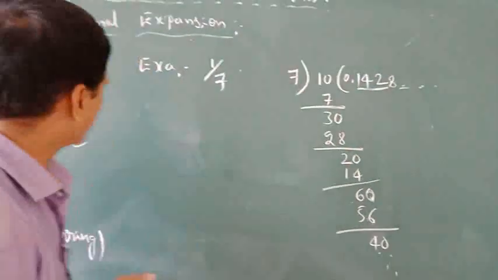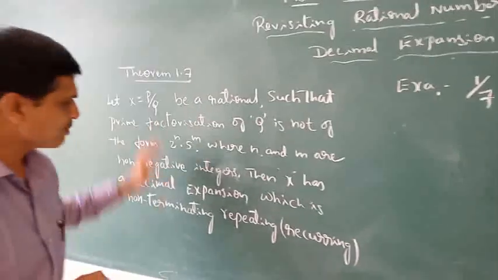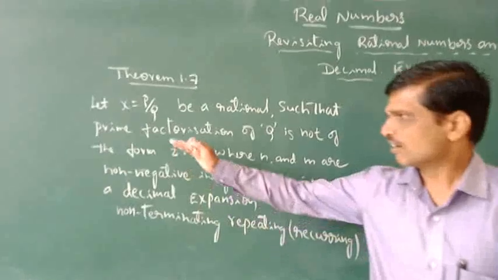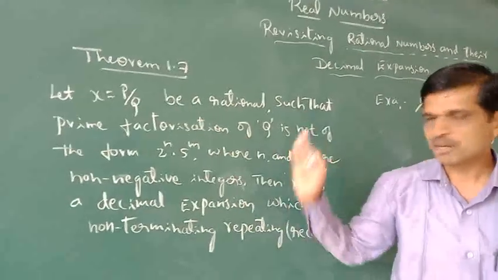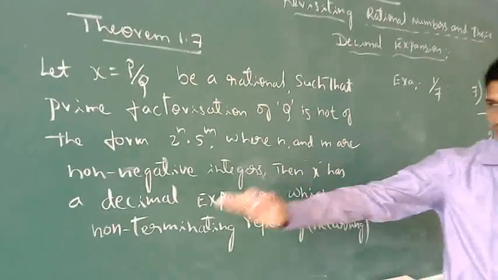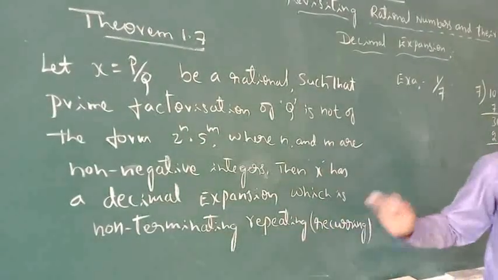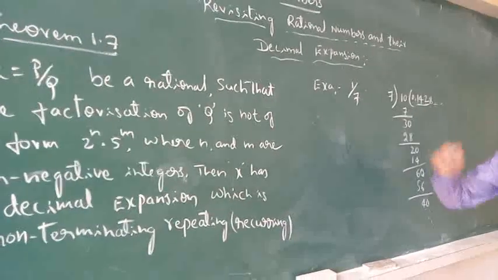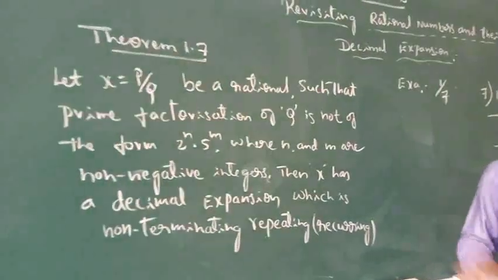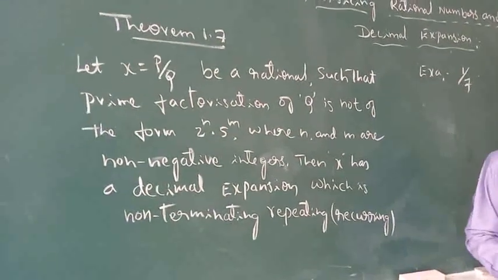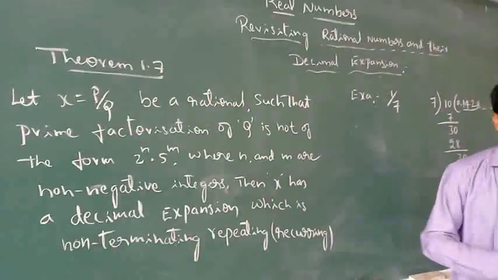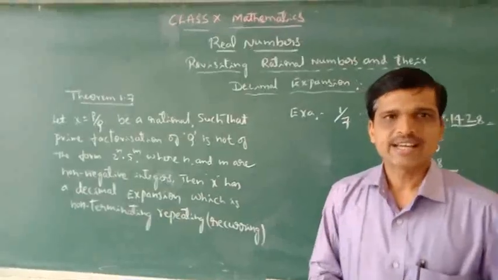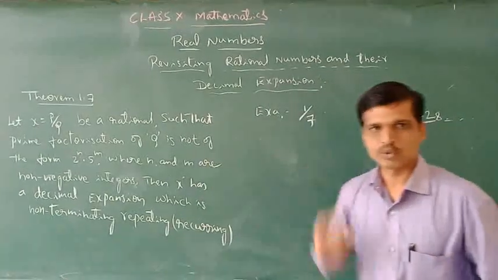Hence, we conclude that this theorem says that whenever you expand a rational number in the form of a decimal expansion, those that are non-terminating are repeating, because after the decimal point you get repeated digits. That is why this theorem concludes that both terminating and non-terminating repeating decimal expansions are considered rational numbers. This is our today's class. Thank you.